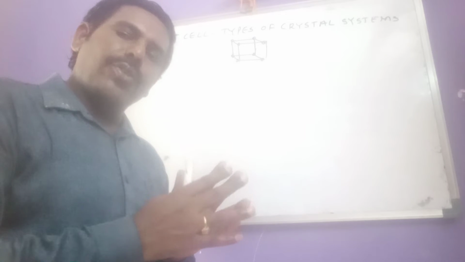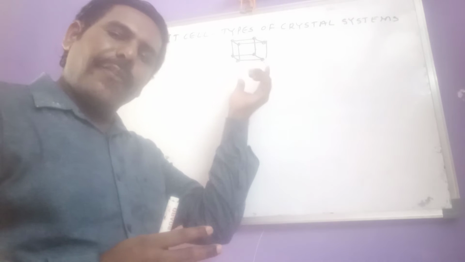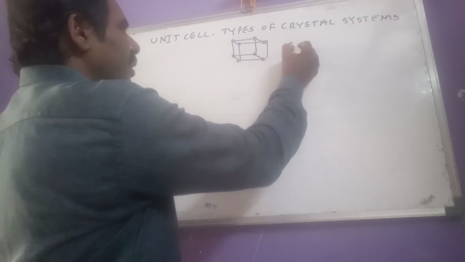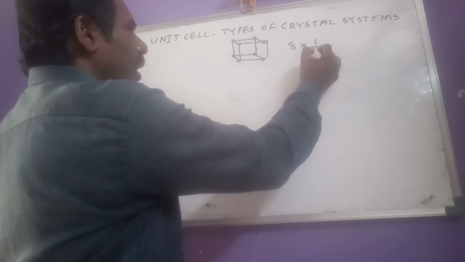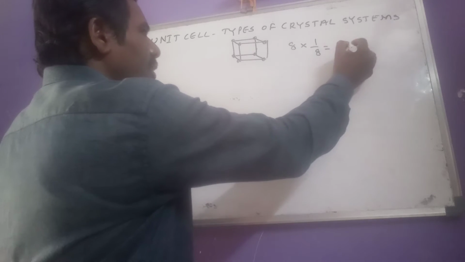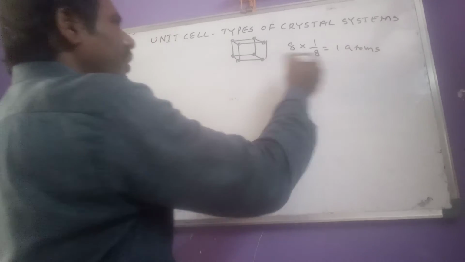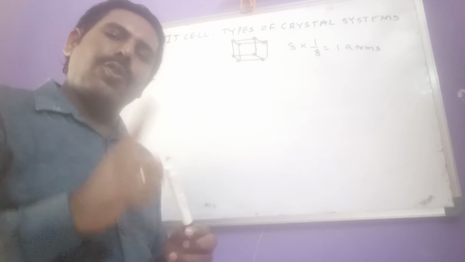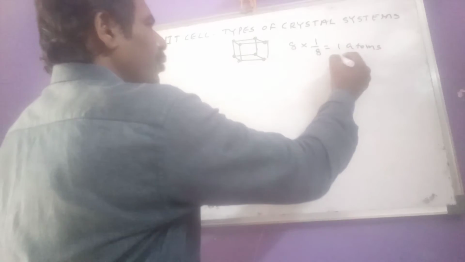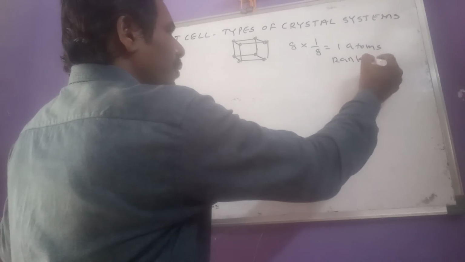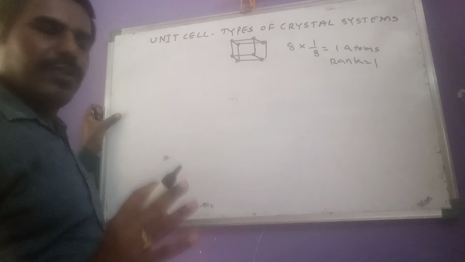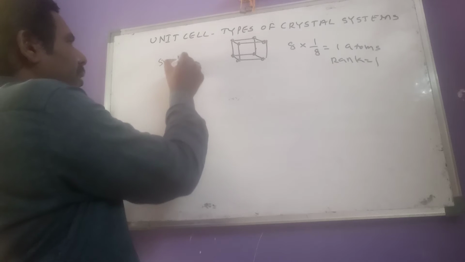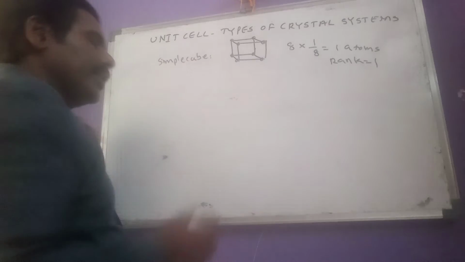So with this contribution, we calculate the effective number of atoms in a simple cube. 8 corners means 8 into 1/8, so only one atom. The effective number of atoms in a simple cube is only one. That is also said to be the rank. The rank of a simple cube is 1. This is regarding the simple cube.